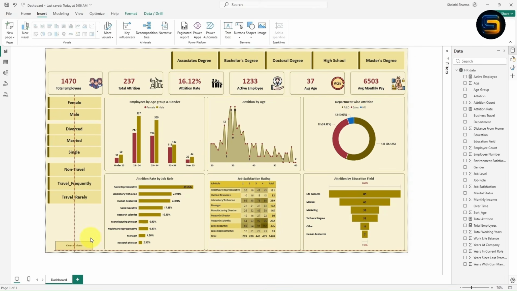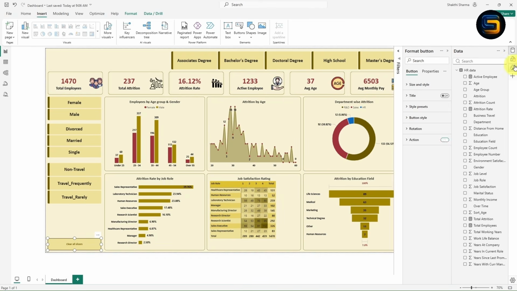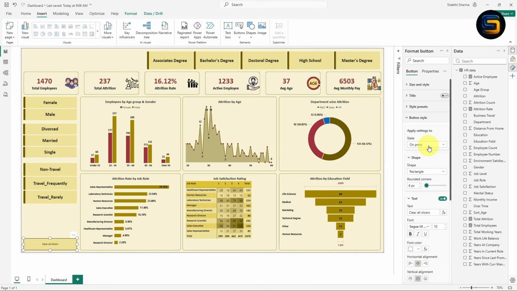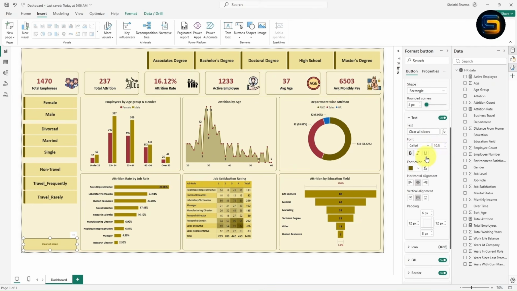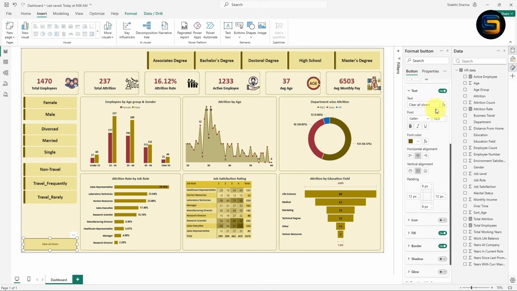Let us adjust this button at the bottom. I think here I will adjust it. Let me increase the size of this. Now let us give the formatting. Go to format. Now click the button. From here you need to click on default. Now increase the text. I will increase the text. Okay. I will take it as 20. Now it is looking perfect, right?